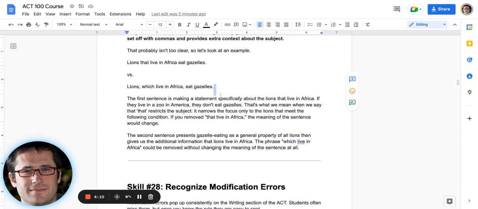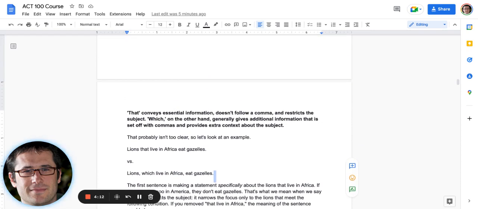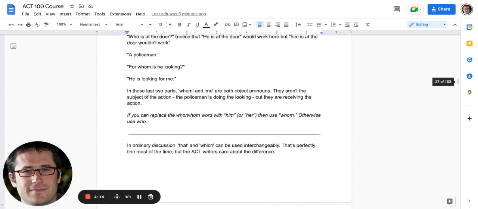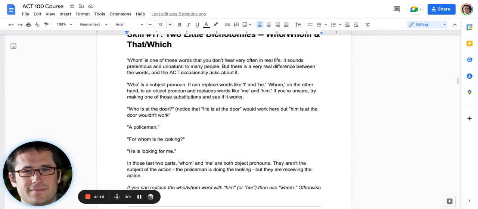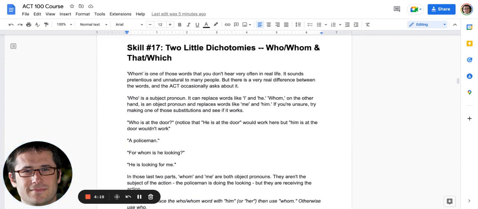So again, this is probably somewhere between 1 and 3 questions per test, but they can be hard. So you do have to know it. And hey, 1 to 3 questions is potentially 1 to 3 points on your English section. So you've got to know all this stuff. But now you do, and there'll be some more practice for you.